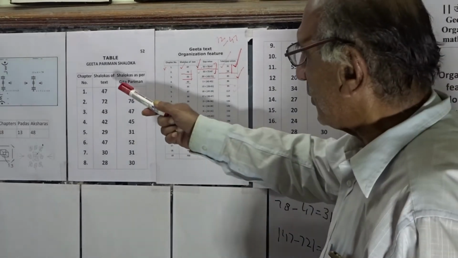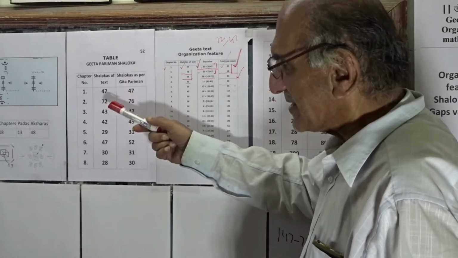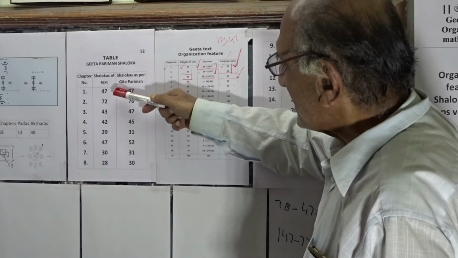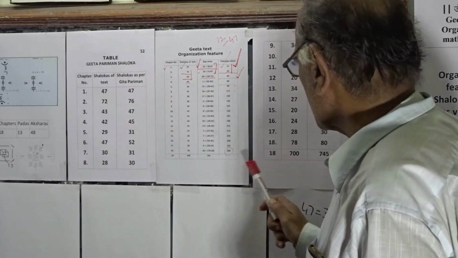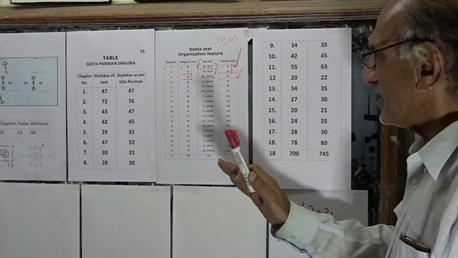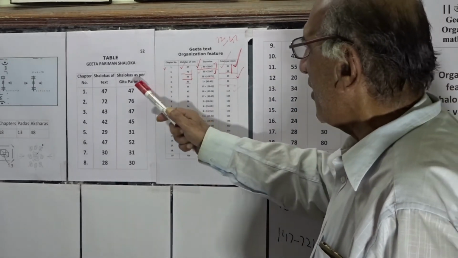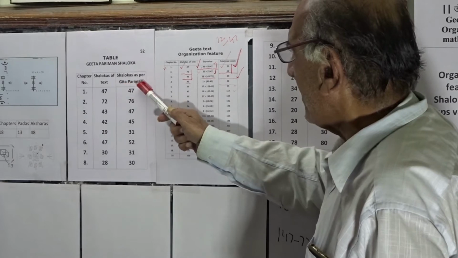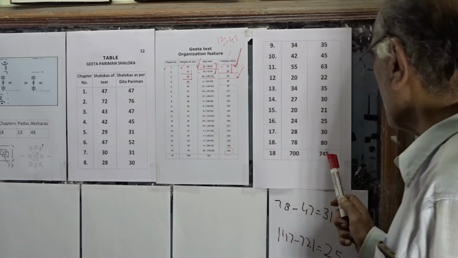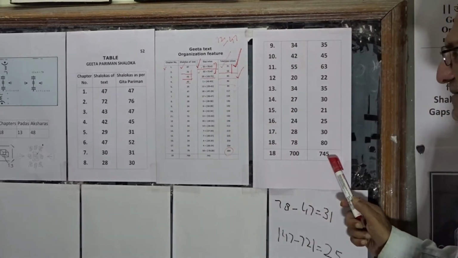So this popular text, which we approach as a text of 47 to 78 shlokas, is of the organization format of the Gita Parinam, which takes us to 745 shlokas.